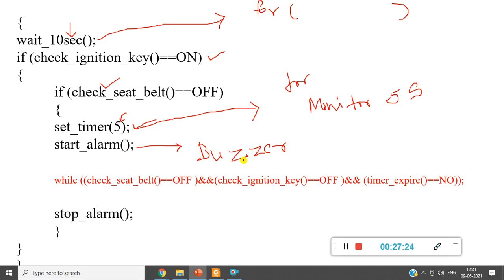Say for example, I'm using ARM7 TDMI architecture. Now you need to understand from which pin it is connected to the buzzer and you need to activate that pin. That's it. So that is the definition of start alarm here.